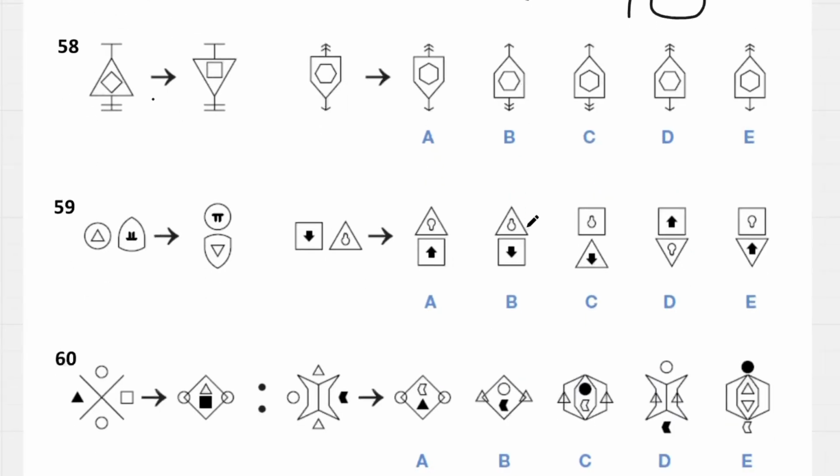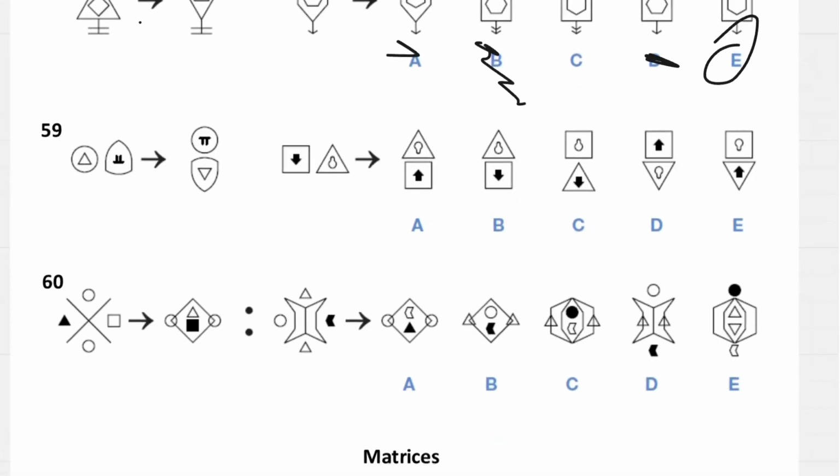So 58, we have the inside shape doing a 45 degree turn, so it's going to be pointy at the top. You can cross these out. Then these are going to invert. It's going to be 2 at the bottom, which only looks like that. These will stay the same, actually 1 2 1 2. So if the shapes stay the same on the outside, then it will be E.